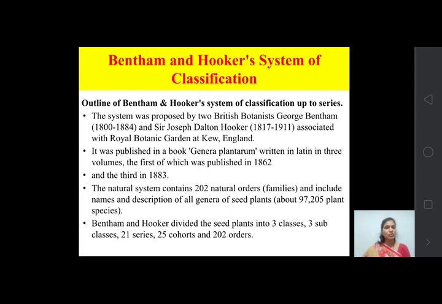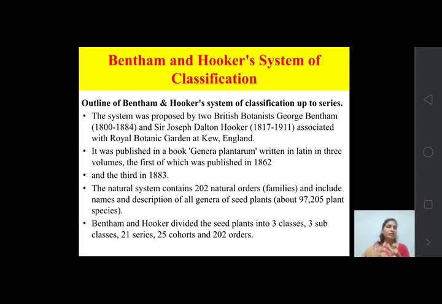It was published in a book, Genera Plantarum, written in Latin, in 3 volumes, the first of which was published in 1862.